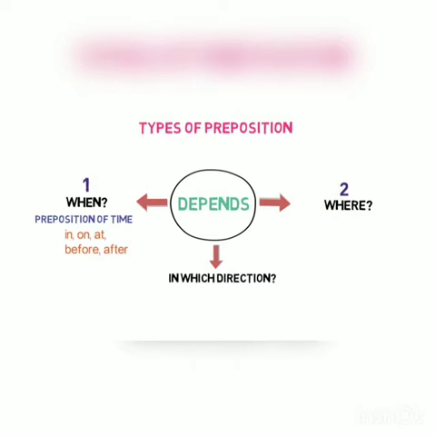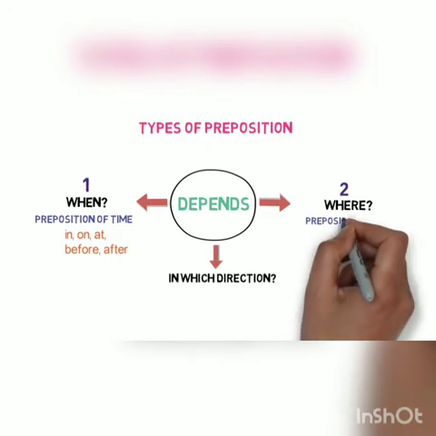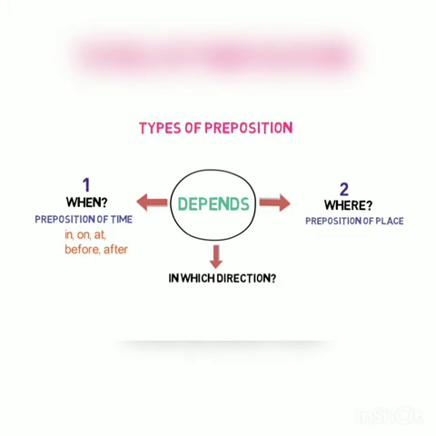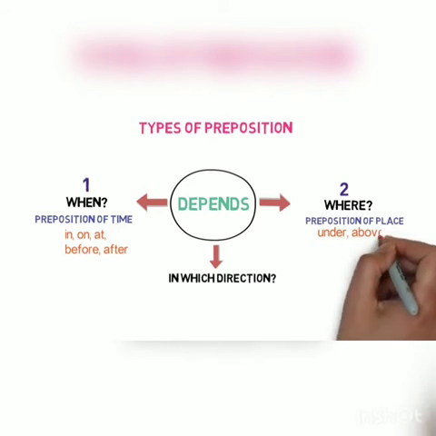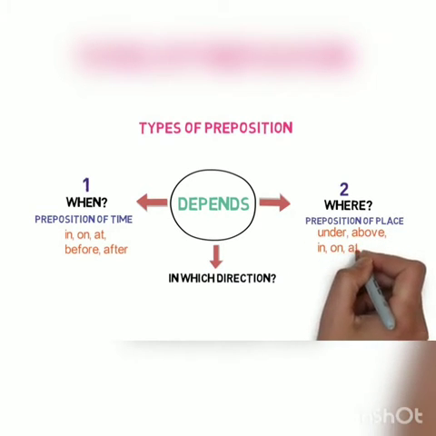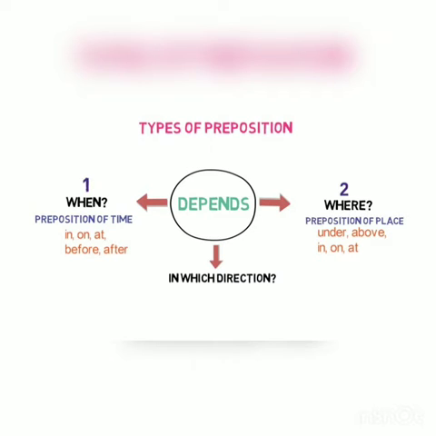The prepositions that describe where anything is in context to another are defined as prepositions of place. Examples of them include under, above, in, on and at. Now you might be thinking we had in, on, at as prepositions of time and here also the same, but please note they are used in different meanings. Let's see some sentence examples to make things clear.